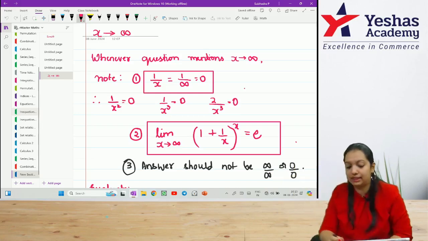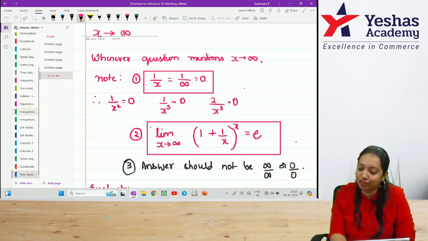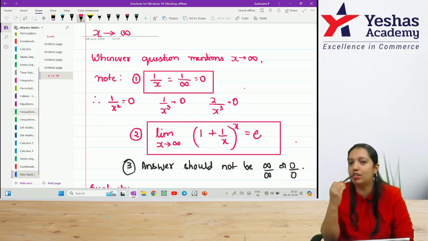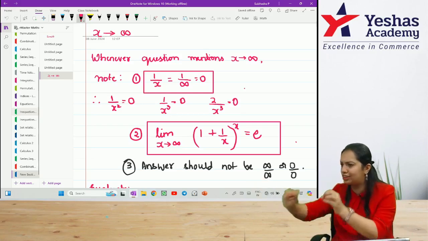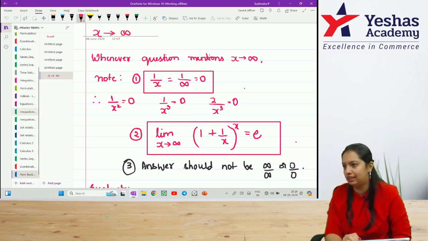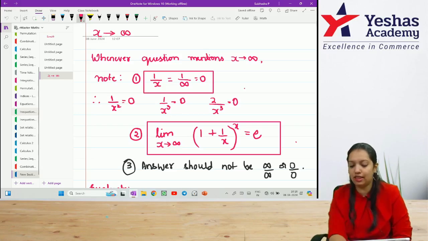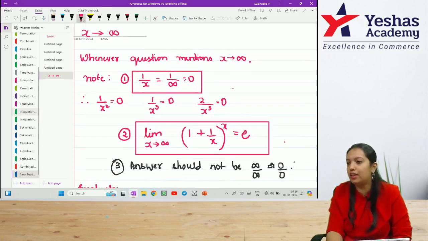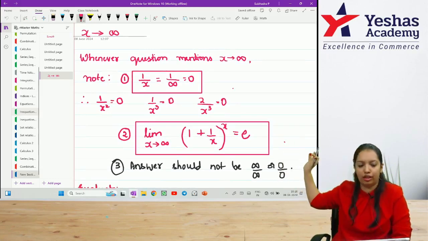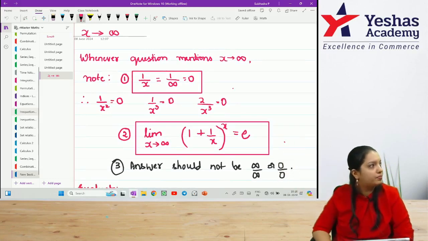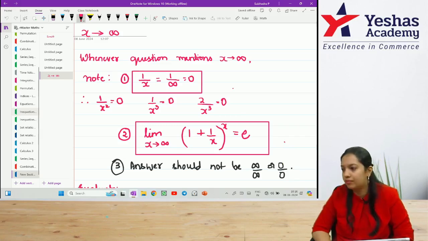There's no problem. Second, if you see any question of this format, it is actually a rule of limits. You have to rewrite this as e. If you see the question is of this format, just go to the final step and write the value as e. That's a simple rule. You need to learn this by heart. The third rule says your answer should never be infinity by infinity or 0 by 0. Give the heading as x tends to infinity. Write this down.